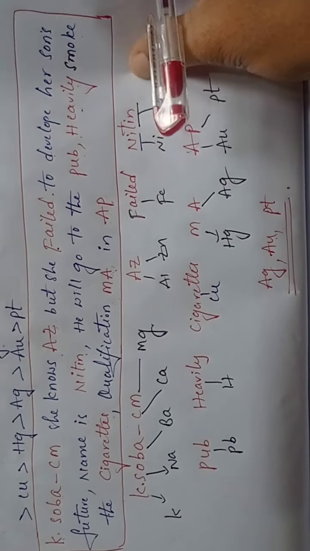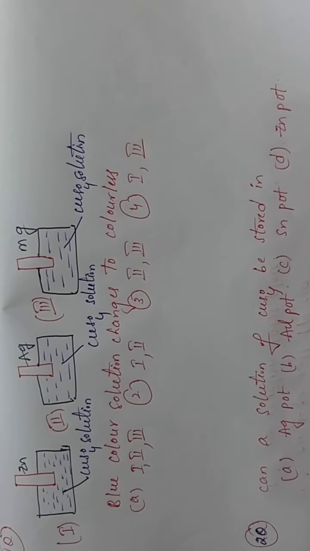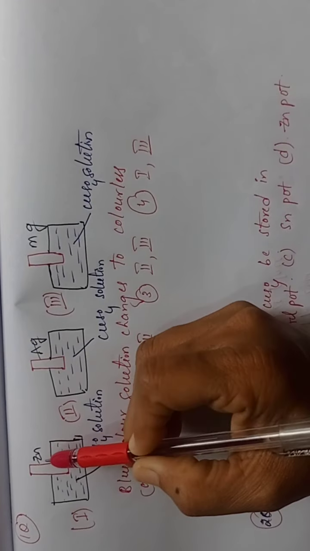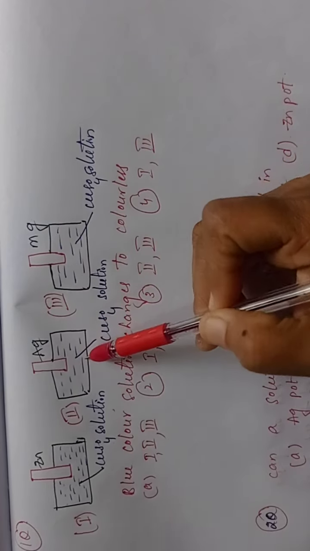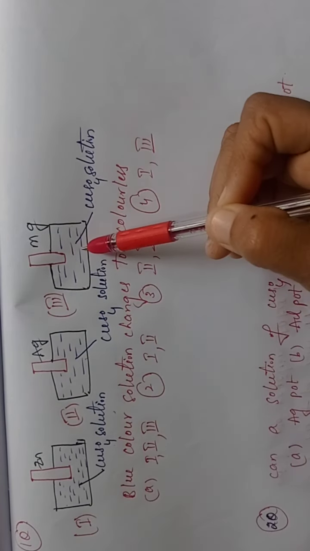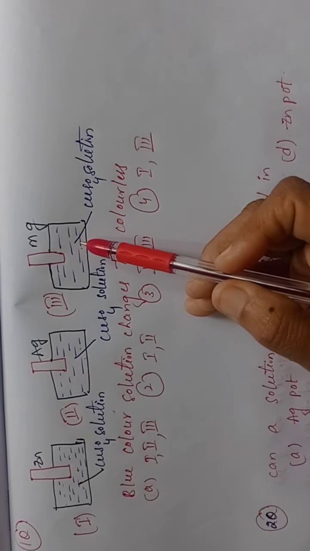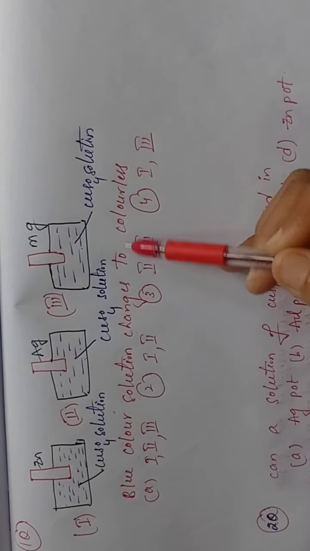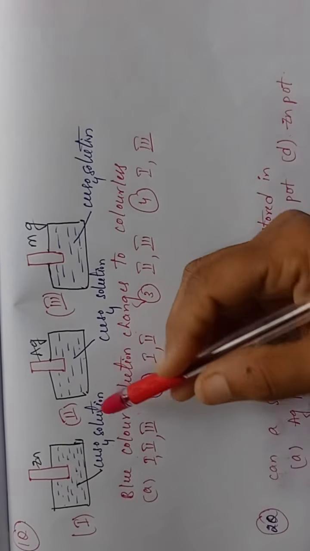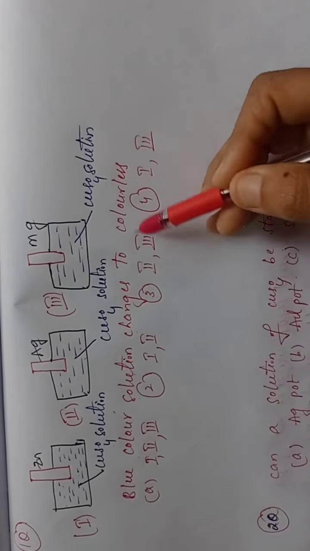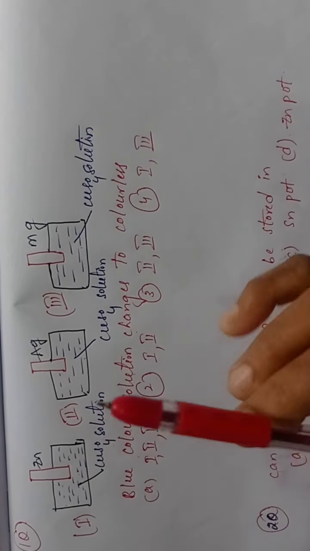some previous year's questions, students. See here. First question: a zinc rod is dipped in copper sulfate solution, a silver rod is dipped in copper sulfate solution, and a magnesium rod is dipped in copper sulfate solution. Now copper sulfate solution is which color, students? Blue color solution. The question is, in these three beakers, which blue copper sulfate solution changes to colorless? Here the zinc rod is dipped in the copper sulfate solution.